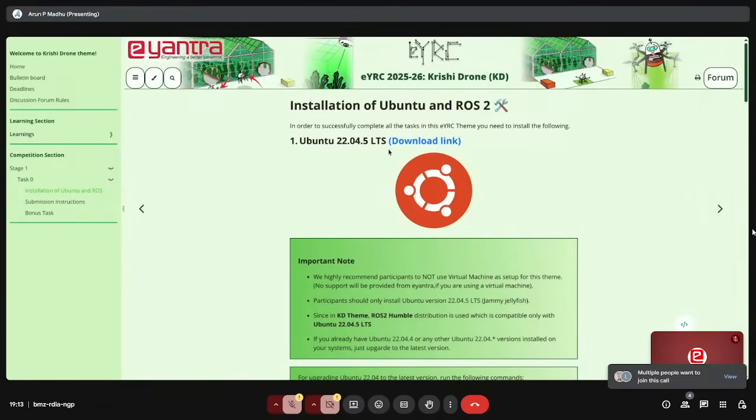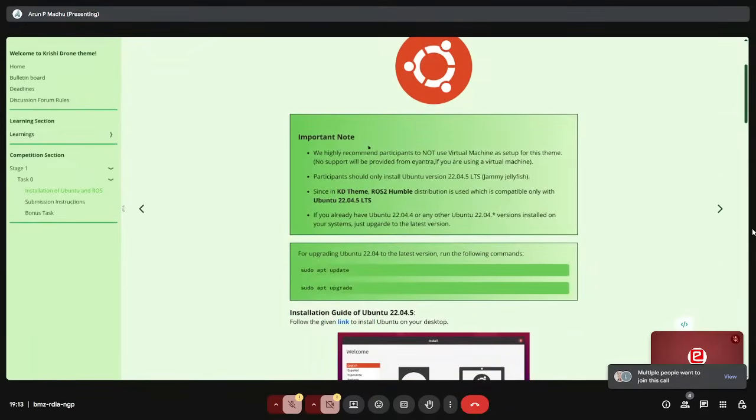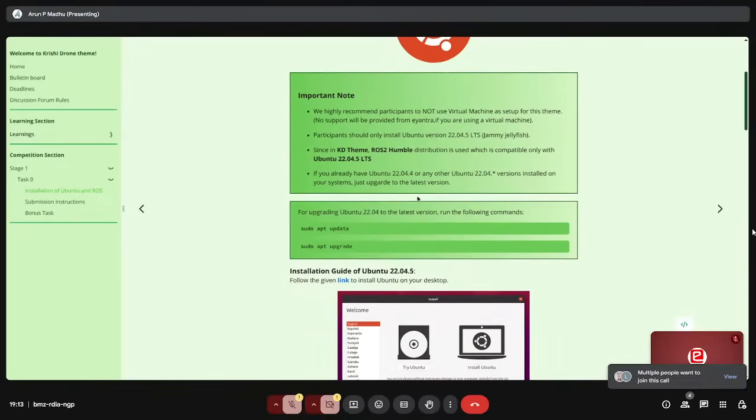This is the Ubuntu installation. This is for downloading Ubuntu. Each of the theme books has its own links for downloading Ubuntu. Things like this, you are supposed to pay close attention to. So here we have written, we won't entertain use of virtual machines. You are supposed to use only Ubuntu 22.04 because we are using ROS 2 Humble. I have seen many queries saying, we have ROS 2 Jazzy, I don't want to go back. But the entire theme is supposed to run on 22.